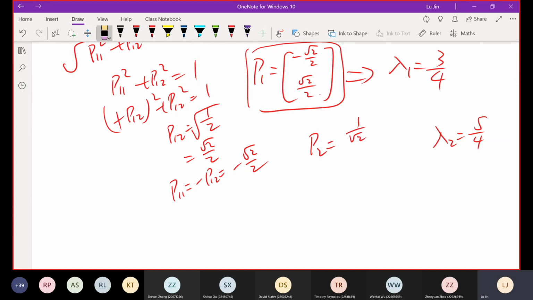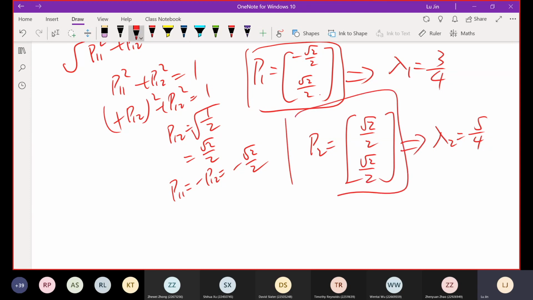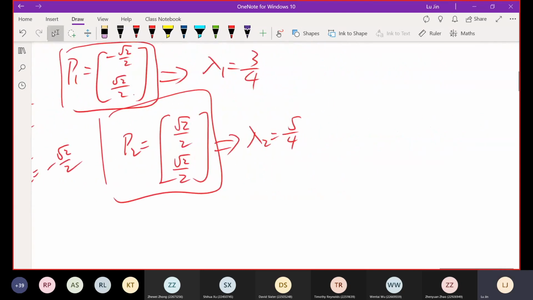Or in the same format, square root 2 over 2 and square root 2 over 2, the two identical elements inside, for lambda 2 equal to 5 over 4. For this part, just do it by yourself. It should be easy. Now we have done the majority of the work.